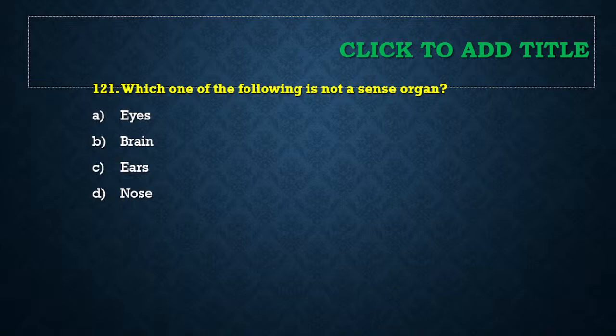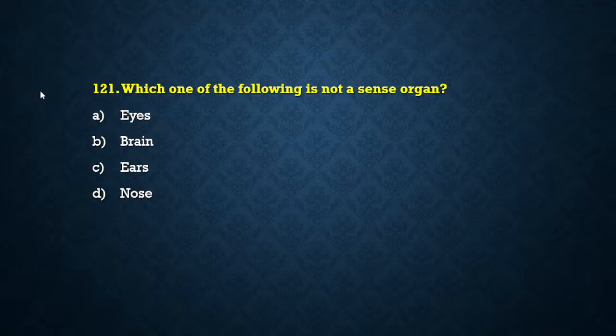Next question. Which of the following is not a sense organ? Okay, everyone, all the students have heard about it. Manasvi and Ashwa as well. Good. Which of the following is not a sense organ? इनमें से क्या एक sense organ नहीं है? Eyes, brain, ears and nose.